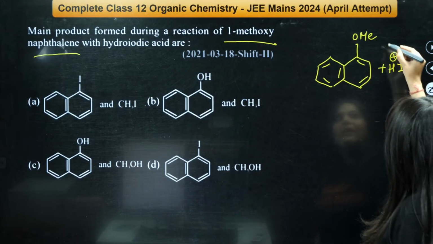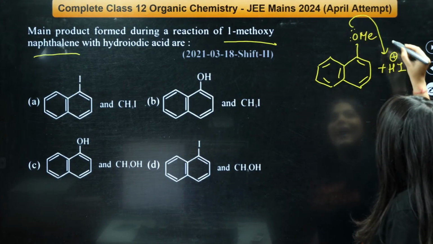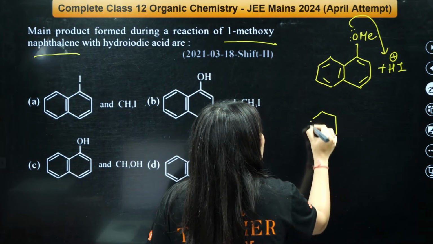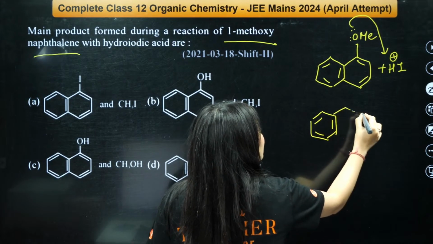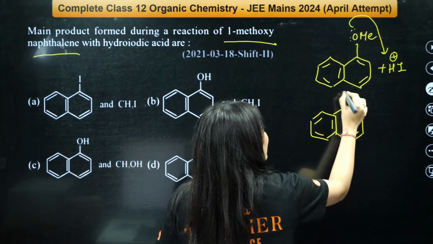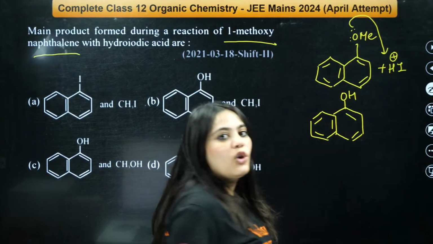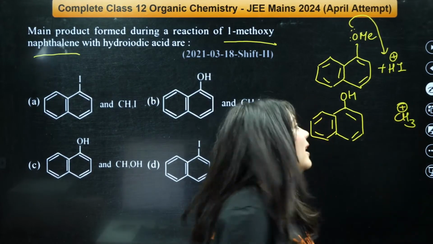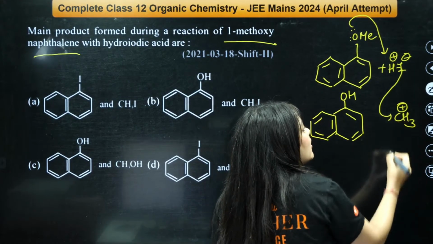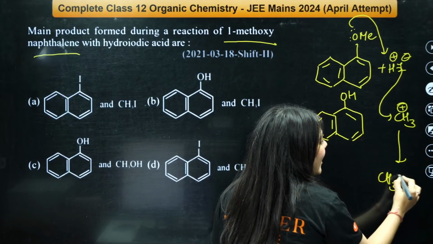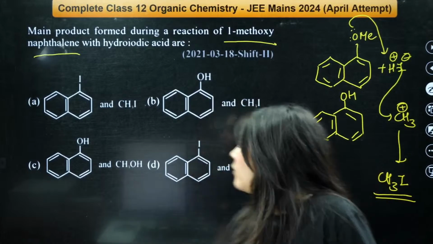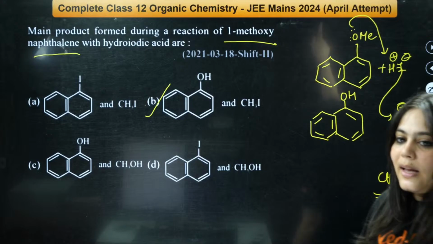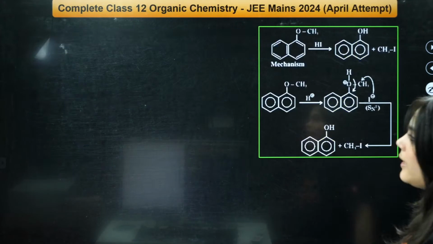The H plus from here, right? This oxygen's lone pair will attack this H plus. So what will be formed now? Here, like this, this structure would be formed. Here the OH will come, and Me will go away. CH3 will go away as a CH3 plus ion. Now this I minus will attack this CH3, and the final product you'll get will be CH3I. So these are the final products, which is the B option. Very good. Whoever answered B is extremely correct. Next question on your screen.